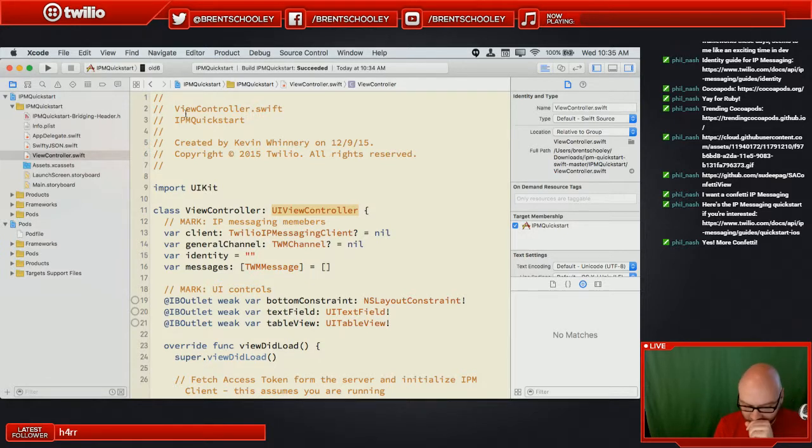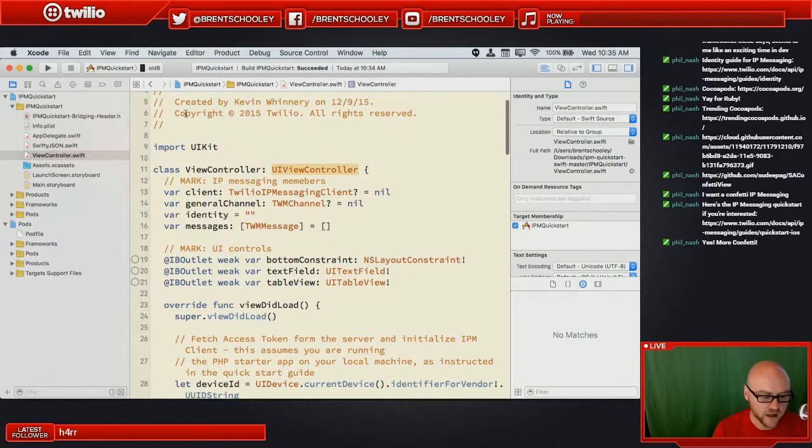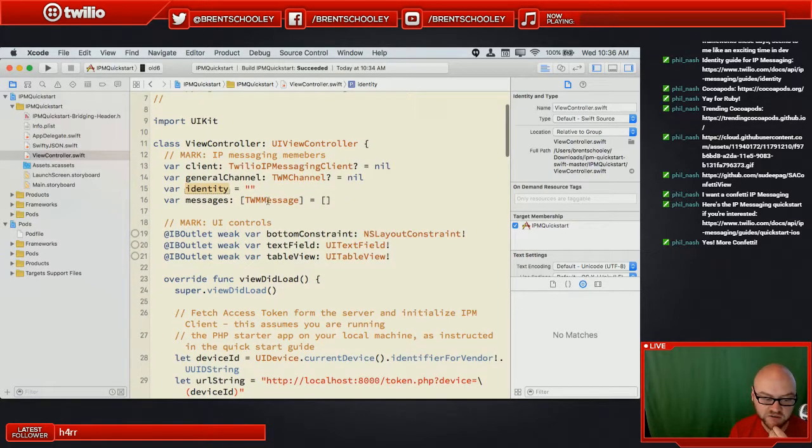All right, let's walk through what this code is going to be doing and actually get our chat on screen. And it's going to do this using the Twilio IP messaging client. So we're going to spin up an IP messaging client. We're going to be putting our users into the general channel. We're going to need an identity. So this is going to be our name. You've seen that I'm Tawdry something. That's going to be generated by the token server, the authentication server, when we ask for it. And then we're going to need to store an array of messages.